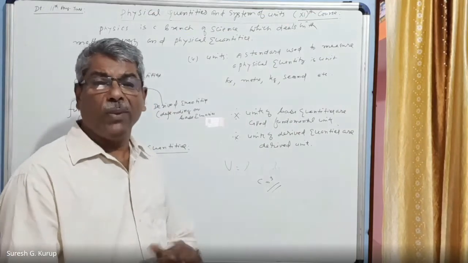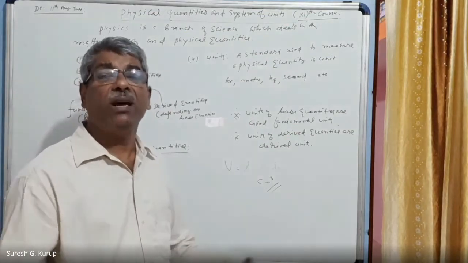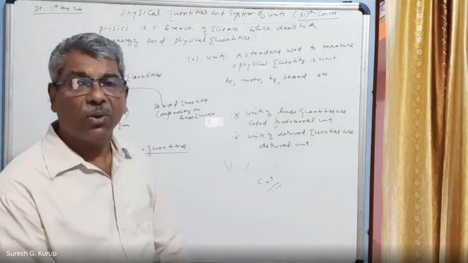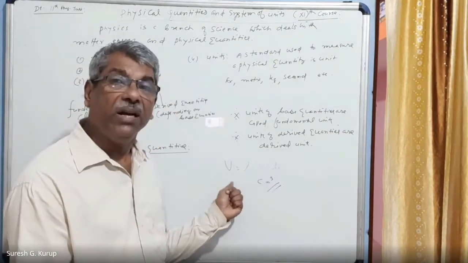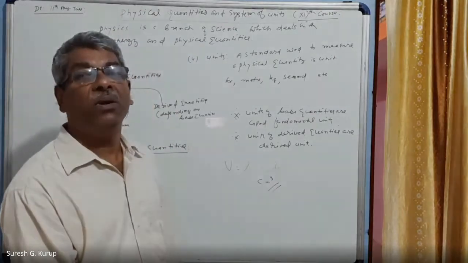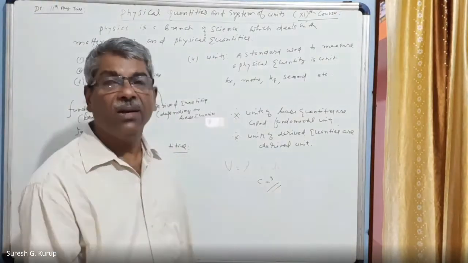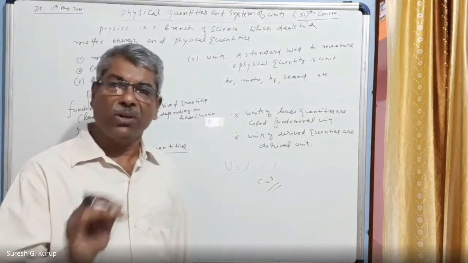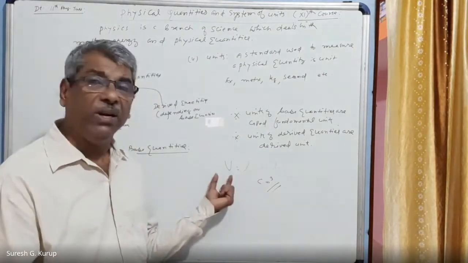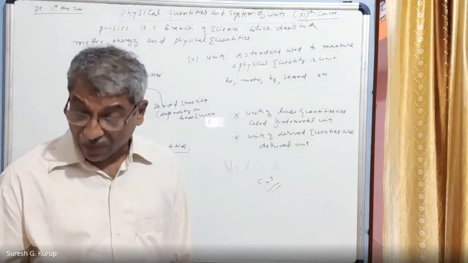So fundamental quantities are independent quantities. They do not depend on any other quantities for their specification. But derived quantities depend on fundamental quantities for their specification. The units of fundamental quantities are called fundamental units, and the units of derived quantities are called derived units.